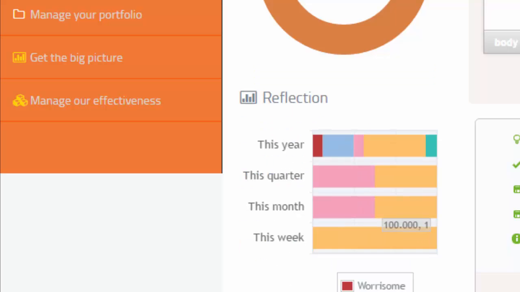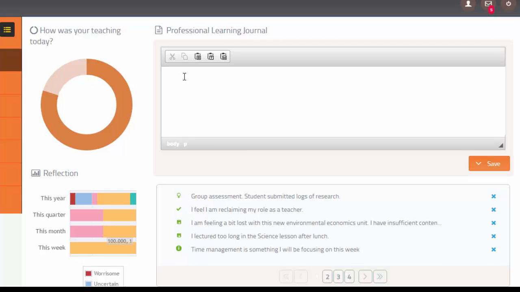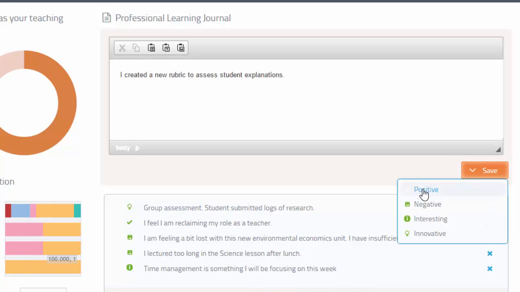The teacher has constant access to a professional learning journal where they can enter particular moments or events which were significant in their development as a teacher. Here you can see examples. I can save my journal entries as positive, negative, interesting, or innovative.